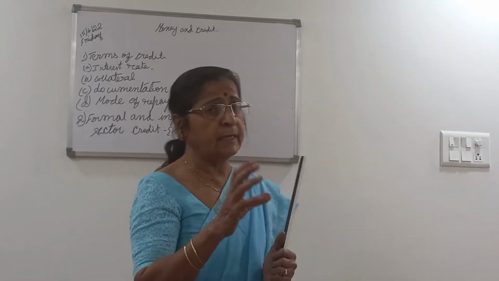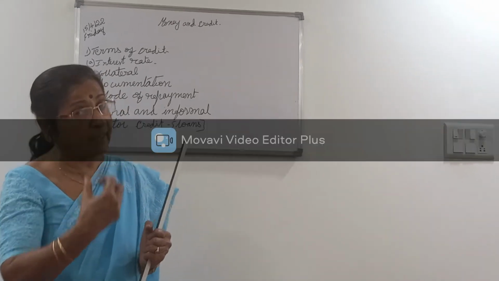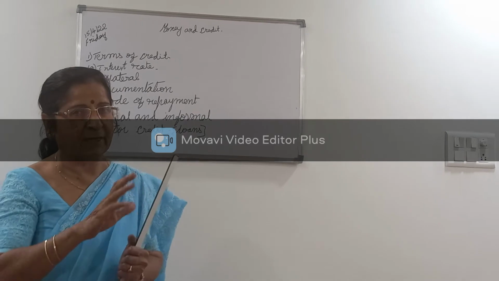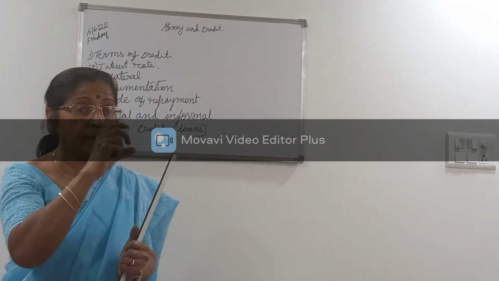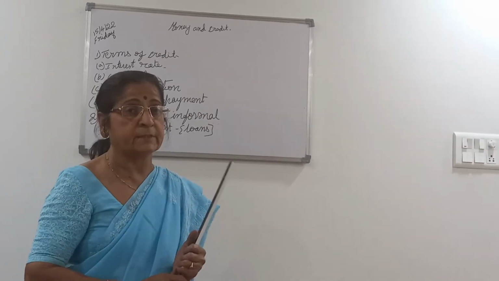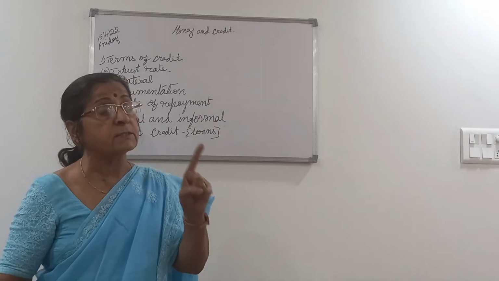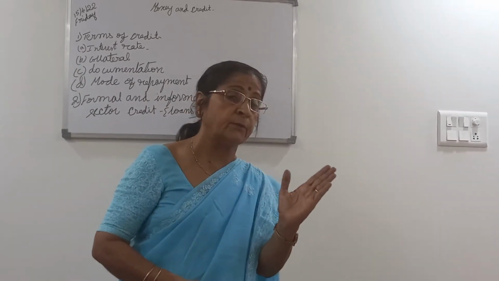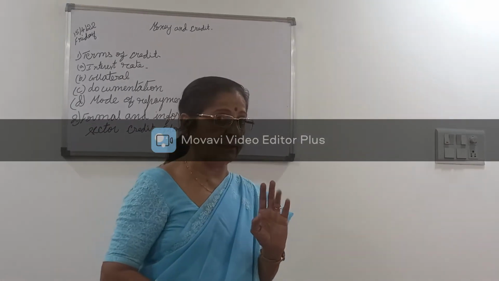And the money lender will have his own method of taking back the money. We have read about those things. But why do people go to informal sector loans? Because the money lender won't ask for documentation. Usually the money lender will know the borrower personally.